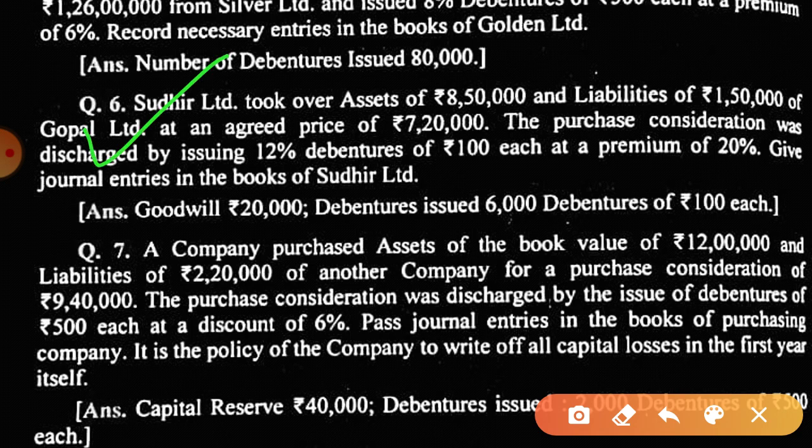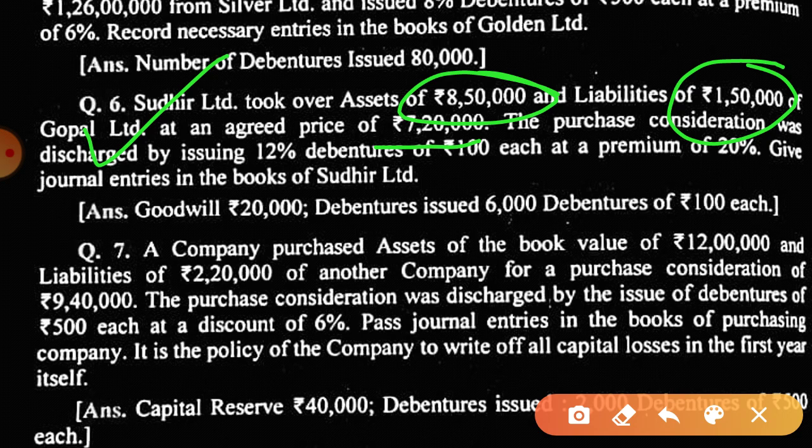Question number 6, Sudhir Limited took over assets. So he's basically purchasing a running business where assets are costing 8,50,000 and liabilities are taken over at 1,50,000, and he has agreed to pay 7,20,000 to Gopal Limited.